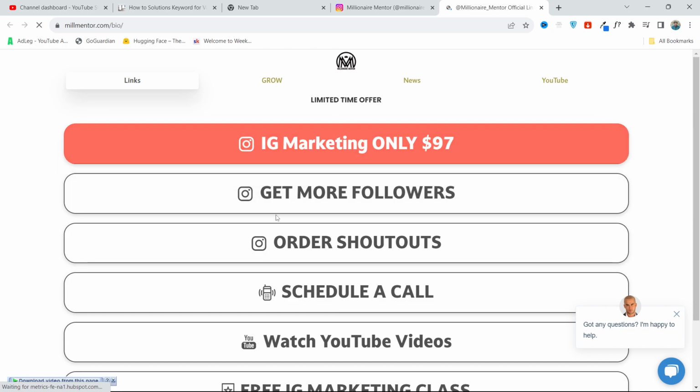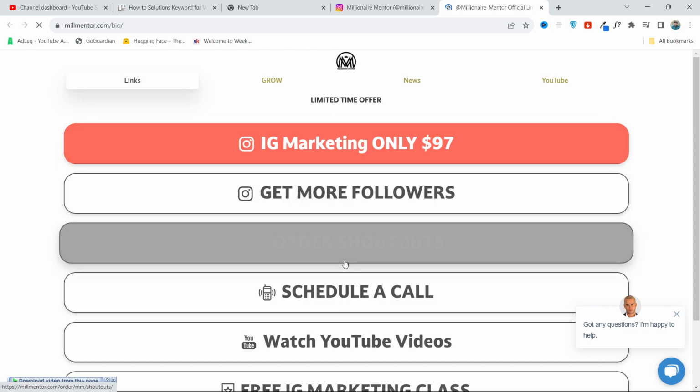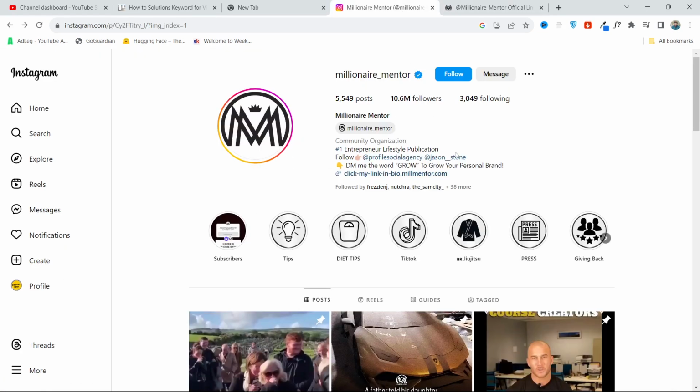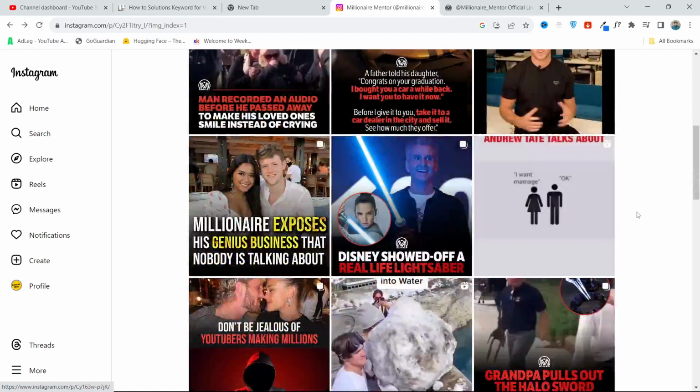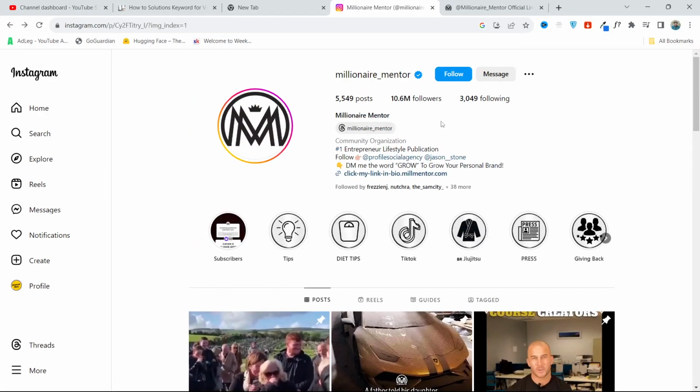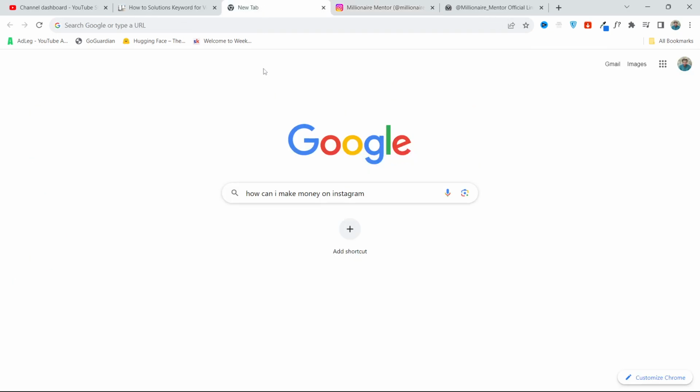IG marketing, he gets different clients for IG followers, he gets clients for shout out. So there is a difference because the page builds quality traffic, and now that page is using that traffic to earn money from this page. So this is the process how you can make money on Instagram.